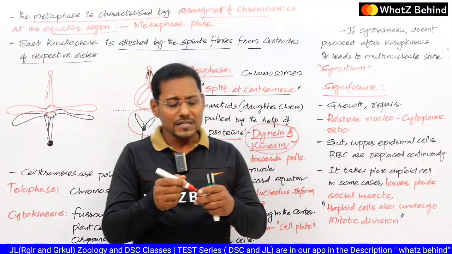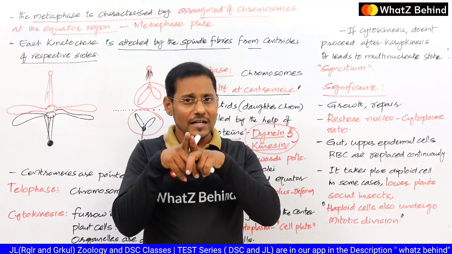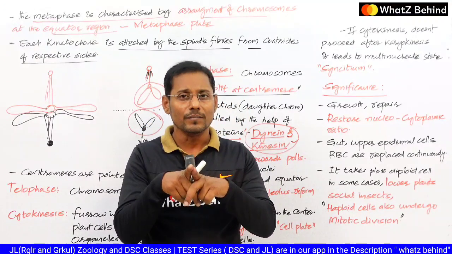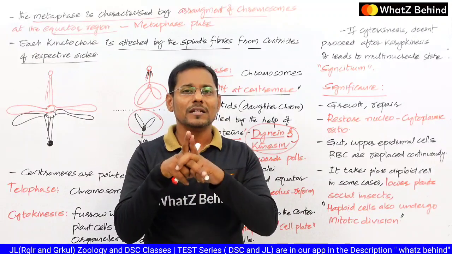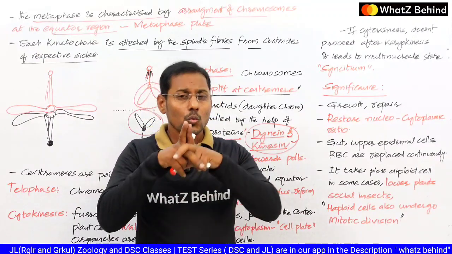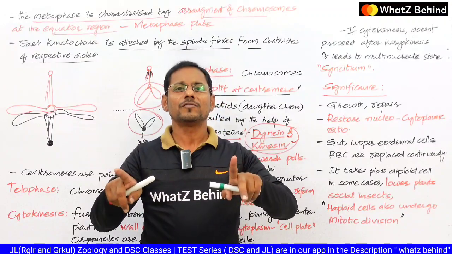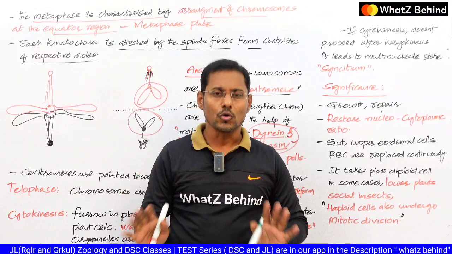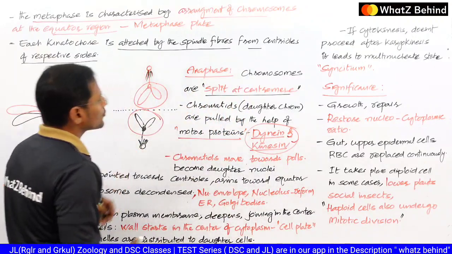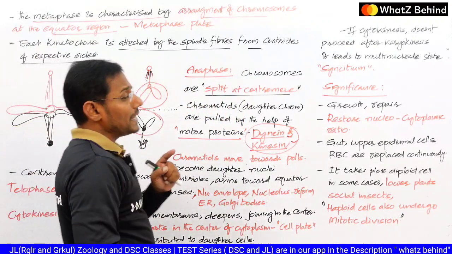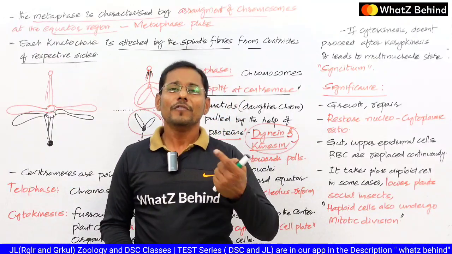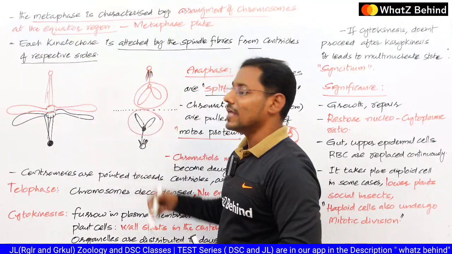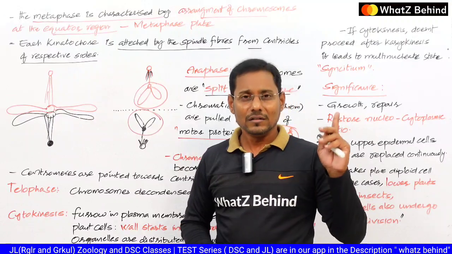So when the chromatids are attached in the centromere region, both together are called a chromosome. So when they are split in the anaphase stage, each chromatid is referred to as a daughter chromosome. So daughter chromosomes go off to each side. Depending on the type of chromosome, we can observe different kinds of shapes in the anaphase. Already we discussed this in the earlier class.